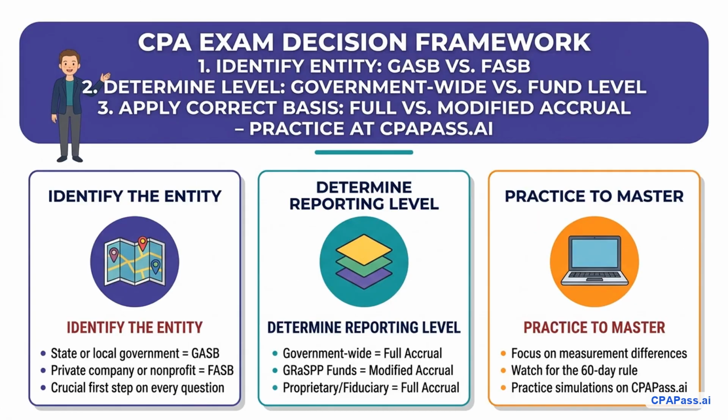When tackling government accounting on the FAR exam, use this simple decision framework. First, identify the entity. If it is a state or local government, apply GASB rules. Second, determine the reporting level. Government-wide statements always use full accrual accounting. Third, look at the fund type. If it is a governmental GRASP-PP fund, apply modified accrual and focus strictly on current financial resources. For proprietary and fiduciary funds, use full accrual.